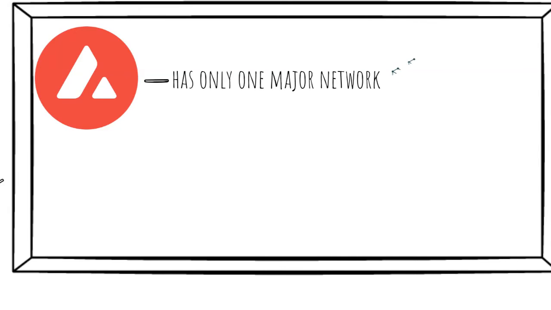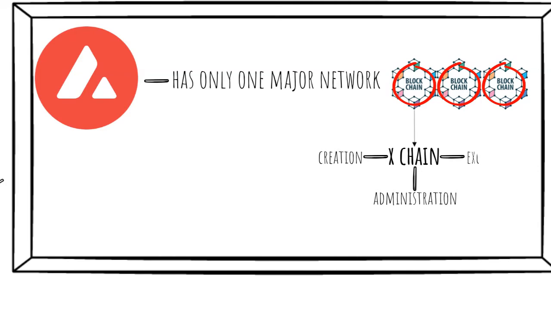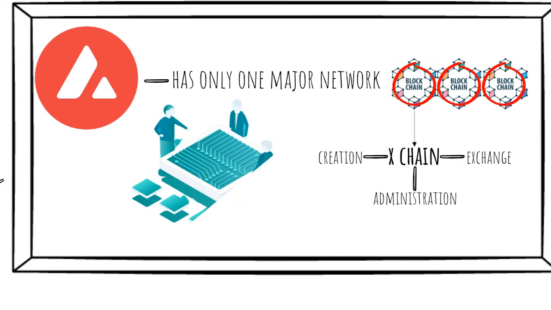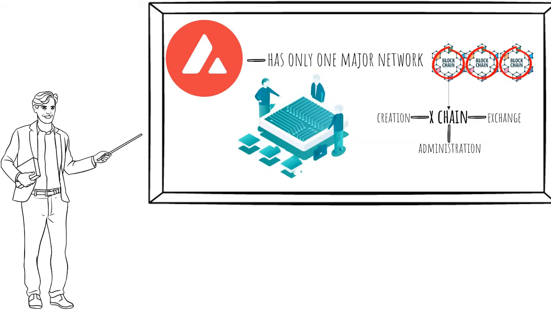So now that I've outlined how the Avalanche consensus model works, let's get into the meat of the matter, which is where the Avalanche network infrastructure excels. First and foremost, Avalanche has only one major network. 3 blockchains are embedded within the network. Avalanche is made up of at least 3 blockchains, but we'll get into that in a minute. The network's first blockchain is known as the X chain. This section is dedicated to the creation, administration, and exchange of tokens on the network. In technical terms, the engineers would tell us that this is built on a DAG, which is a different type of consensus model than a blockchain, but that is outside the scope of this video.